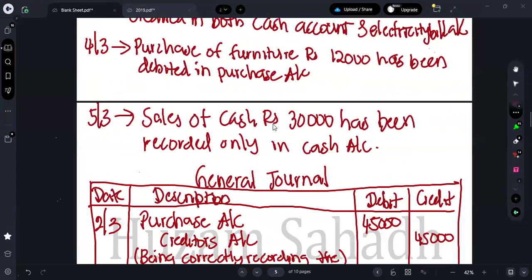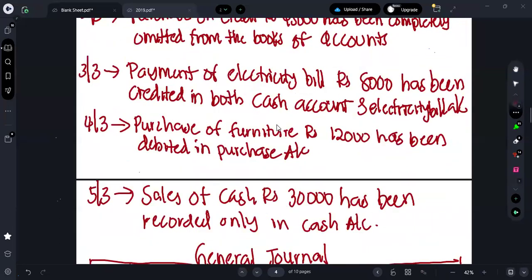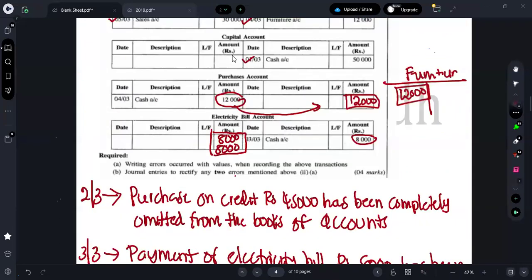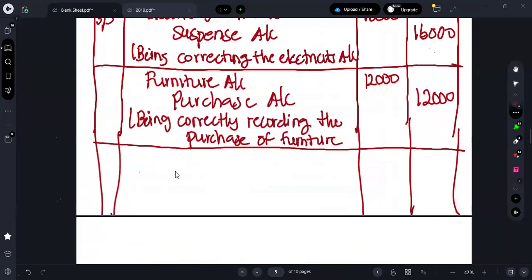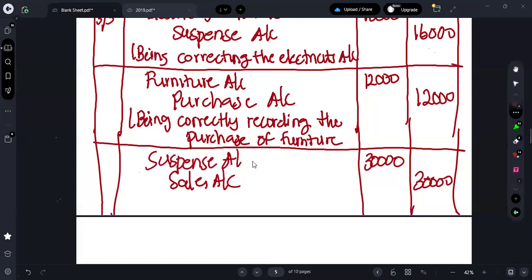Final one is: sales of cash rupees 30,000 has been recorded only in the cash account, which means they have debited only the cash account. So what are we supposed to do? We are supposed to credit the sales account by 30,000 by debiting the suspense account. The suspense account should be debited by 30,000.